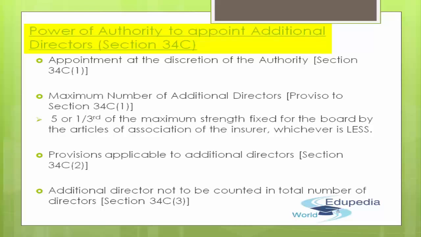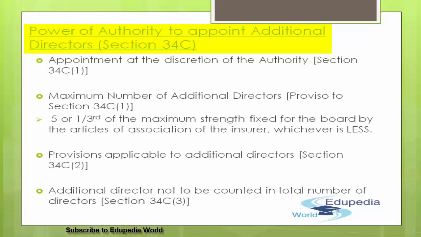Now, what are the different provisions which are applicable to additional directors? There are a few provisions which are applicable to additional directors. This has been mentioned under section 34C subsection 2. Any person appointed as additional director in pursuance of this section shall hold office during the pleasure of the authority, that is IRDA, for a period not exceeding 3 years or such further periods not exceeding 3 years at a time as the authority may specify.